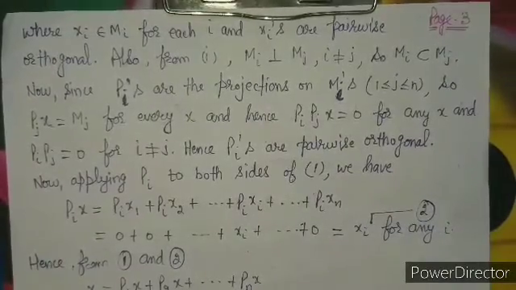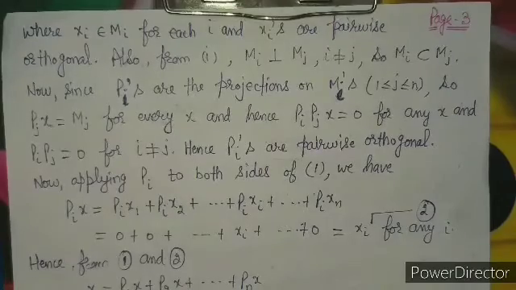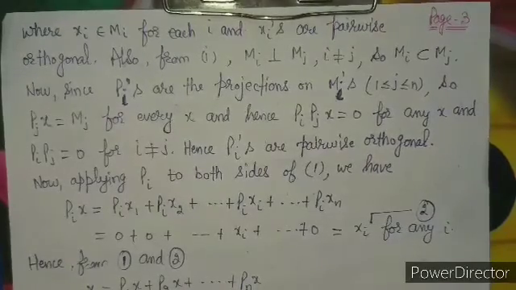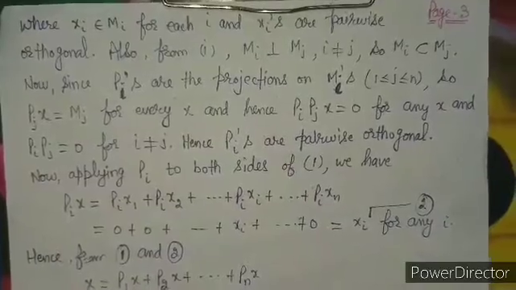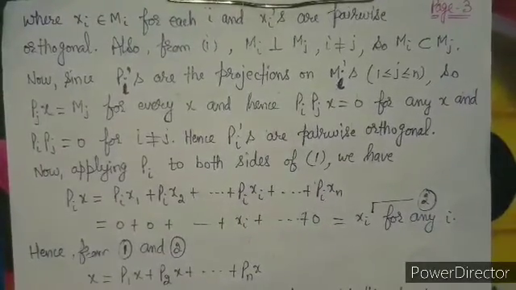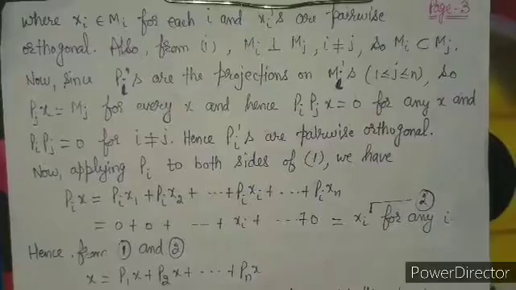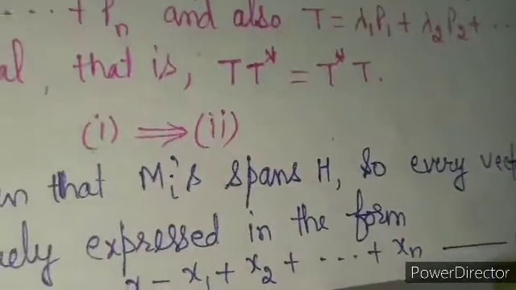Now because in equation 1 we have taken x equals x1 plus x2 plus xn, we are applying Pi to both sides of 1. If you look again at equation number 1, this was our equation number 1, x equals x1 plus x2 plus xn.